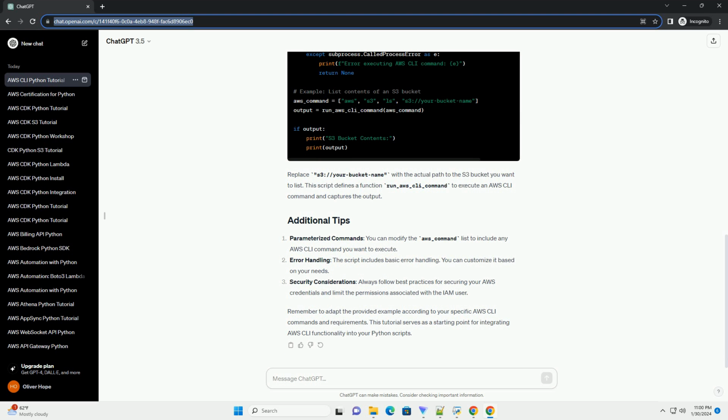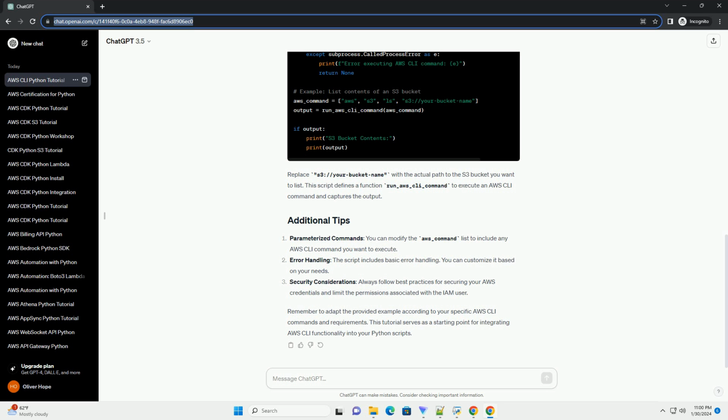This tutorial provided a basic introduction to using the AWS CLI from Python using the subprocess module. Remember to customize the script based on your specific AWS CLI commands and requirements. The AWS CLI documentation is a valuable resource for exploring available commands and their options.